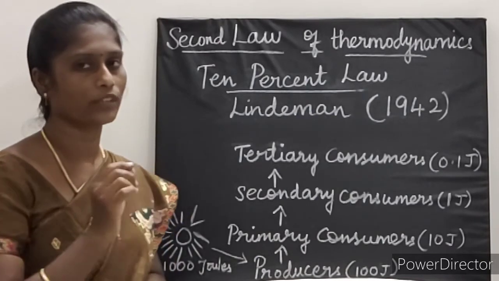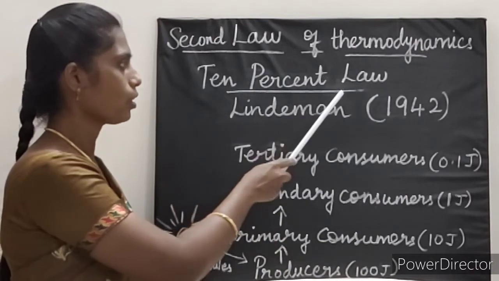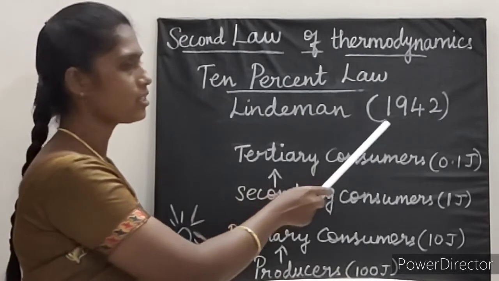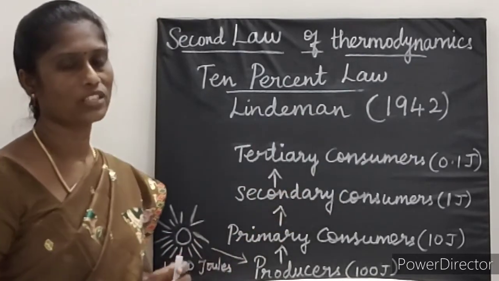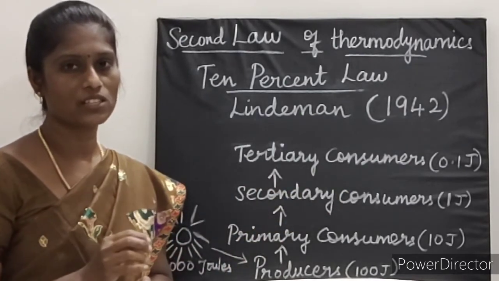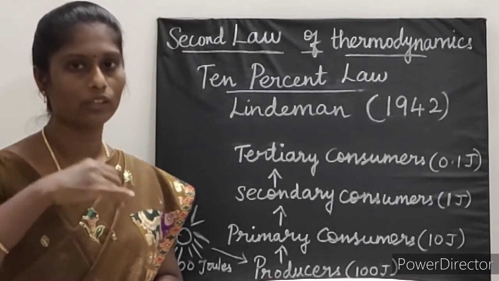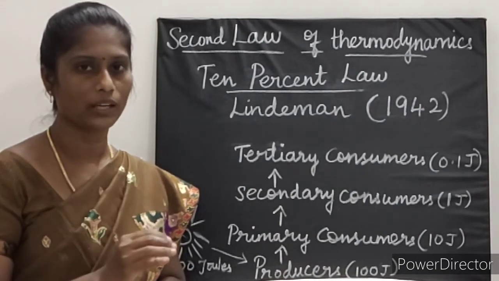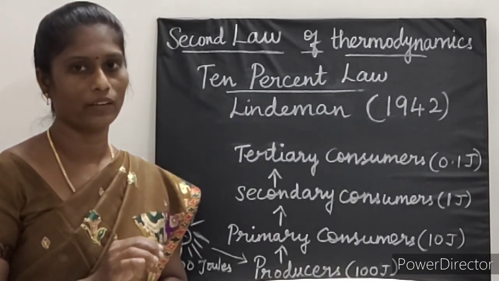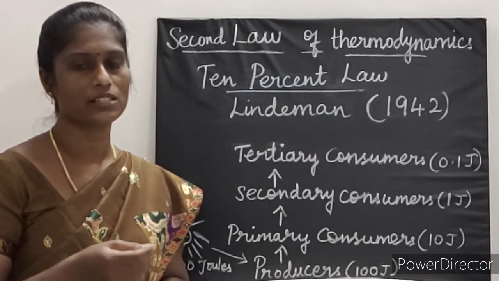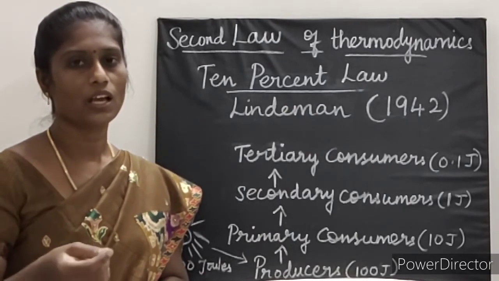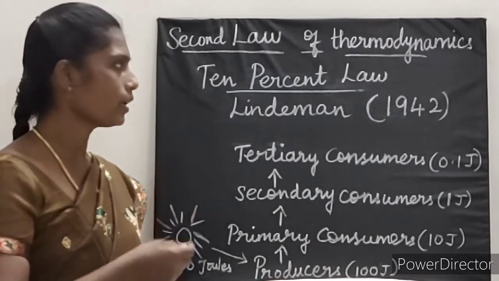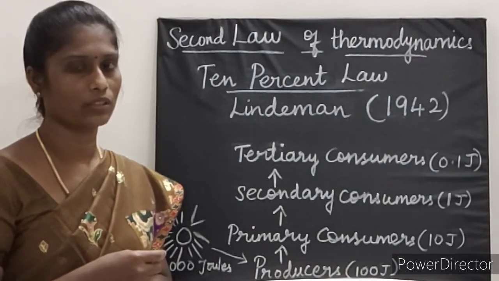An example for the second law of thermodynamics is the 10% law. The 10% law was proposed by Lindemann in 1942. What does the 10% law state? It states that in energy transfer from one trophic level to another trophic level, only 10% of that is stored in the trophic level. The remaining 90% of that is lost in the form of heat, decomposition and through respiration.